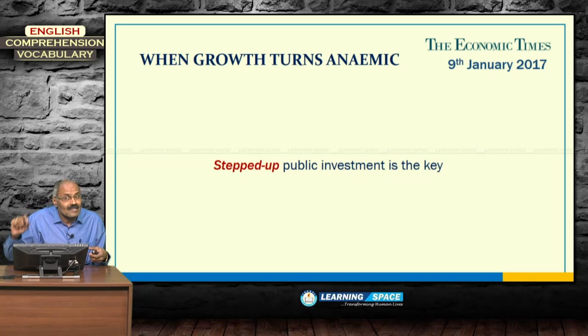Stepped up public investment. When you look at gross domestic product, yesterday we discussed that gross domestic product has basically 4 components, and India is doing well because of only 2 components. One is consumption, second one is public investment. These 2 are doing well, but the 2 aspects which are not doing well are private sector investment, then the exports front, net exports.